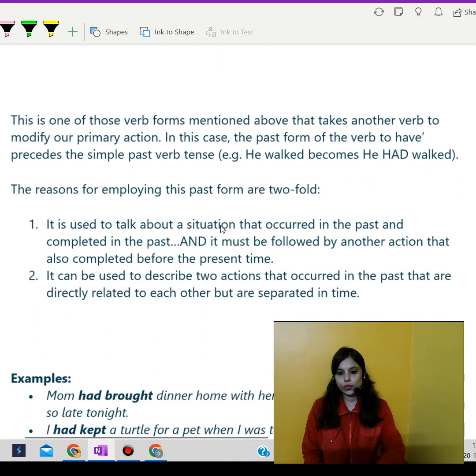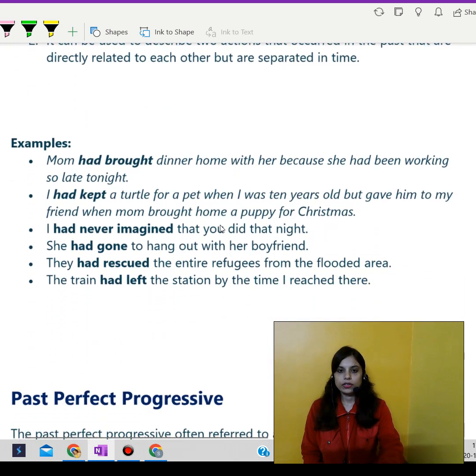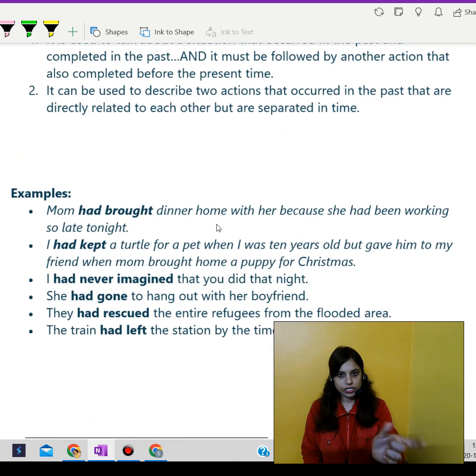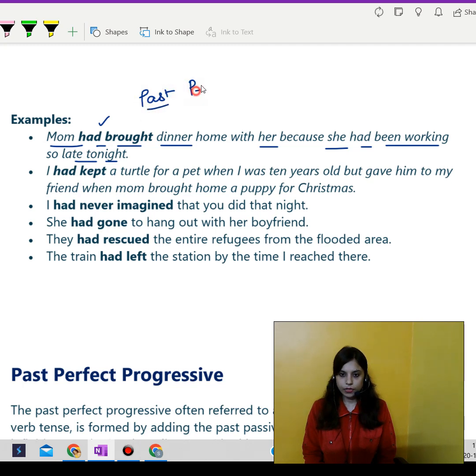Where can we use the past perfect tense? So I told we are going to use had plus the verb, right? The verb should be in past tense because it's after all past perfect. So let's go through these examples. You will better understand. Mom had brought dinner home with her because she had been working so late tonight. Had brought. So using had plus past tense, past perfect, using had plus brought. Okay.